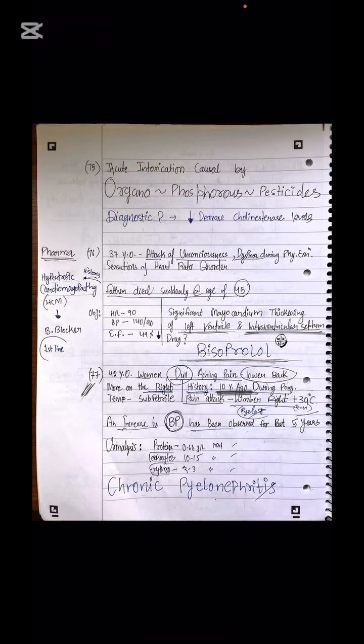Next is the question over pyelonephritis. So what will you see in the patient? Dull pain you will see in the lower back. Yeah, dull pain in the lower back. History is given, sir. 10 years ago during the pregnancy, a pain attack happened in the right lumbar region with fever, more on the right. So sir, okay, let's read it out.